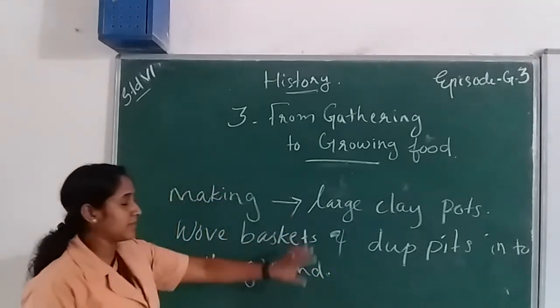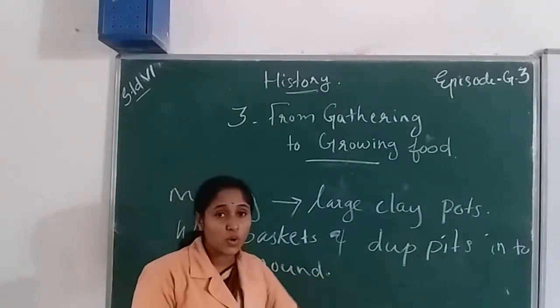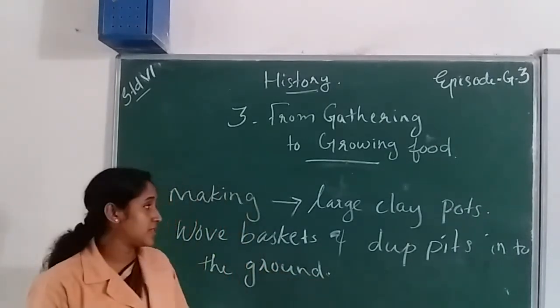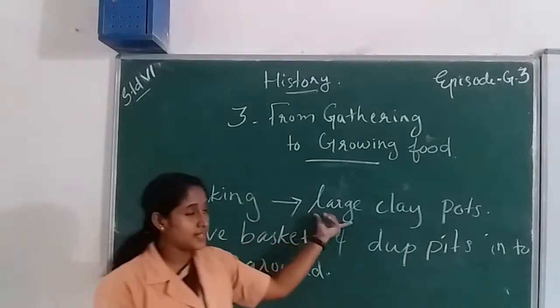These are the main methods early humans used to store their food for future uses.